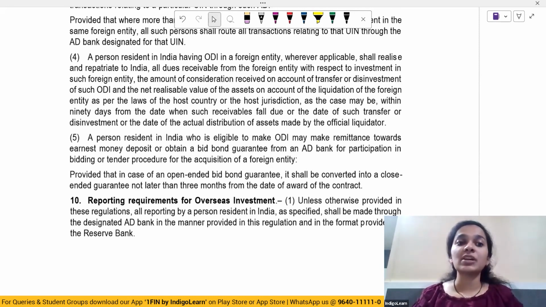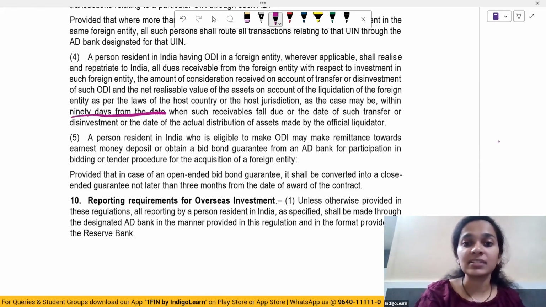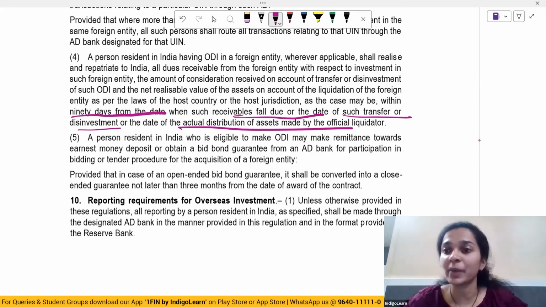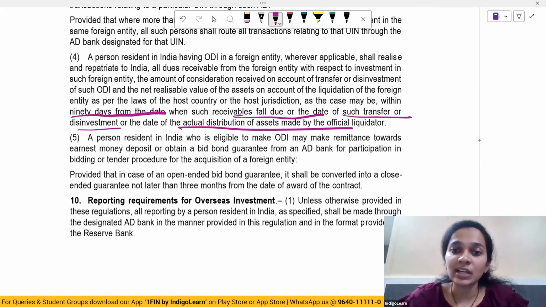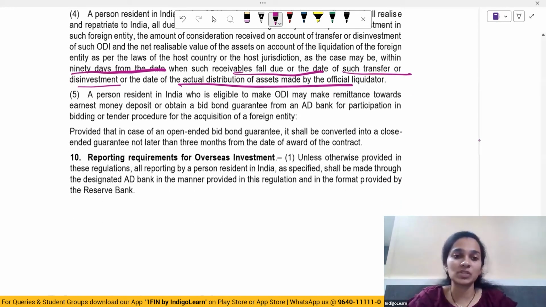And all of this has to be done within 90 days from the date where the receivables fall due, or the date of transfer or disinvestment or distribution of assets which is made by the liquidator. So realization and repatriation of funds to India shall be made within a period of 90 days. And a person resident in India who is eligible to make ODI may make remittance towards earnest money deposit or obtain a bid bond guarantee from AD Bank for participation in bidding and tender procedure.